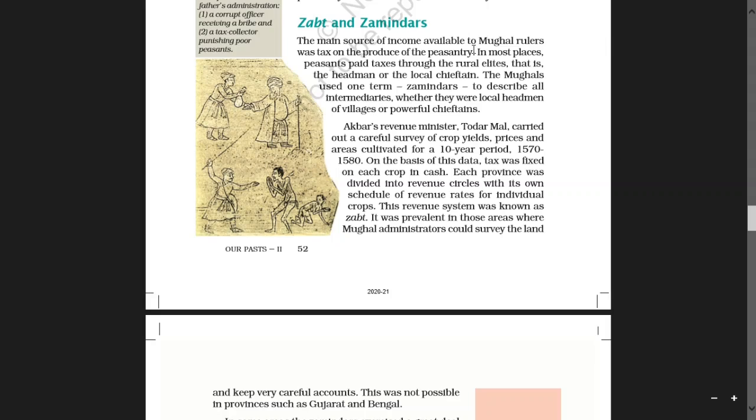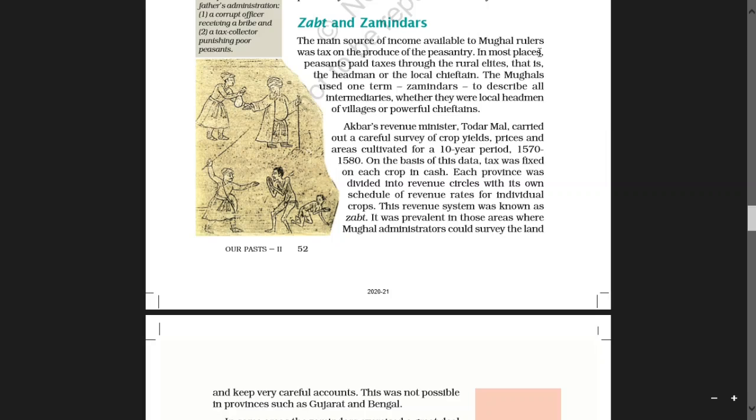Peasantry means agricultural laborers or poor smallholders of land.